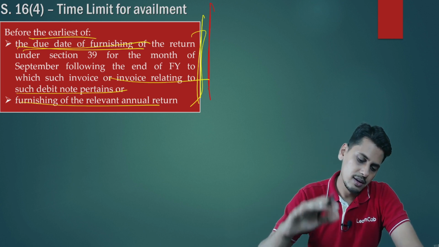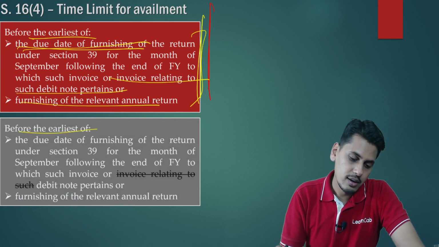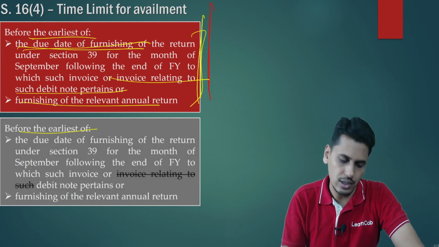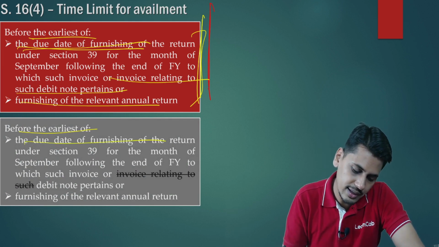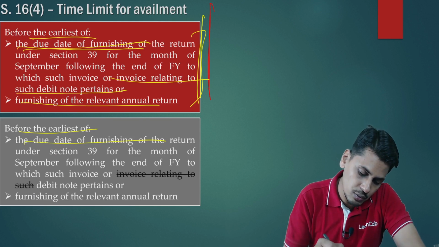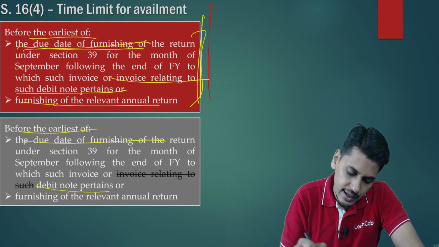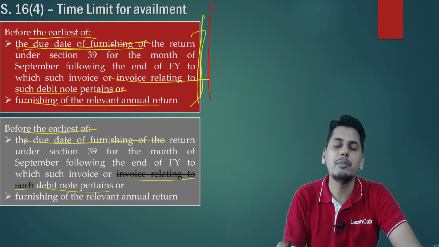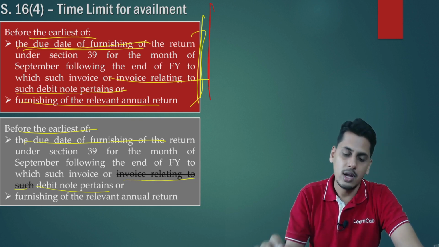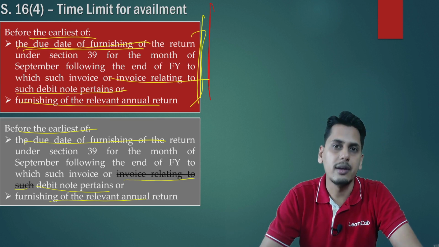So therefore, the amendment. Now it says, time limit for availment of input tax credit, it needs to be availed before the earliest of the due date of furnishing of the return under section 39 for the month of September following the end of the financial year to which such invoice or debit note pertains. The wordings "invoice relating to such debit note" have been removed. It says to which such invoice pertains or debit note pertains, or furnishing of the relevant annual return.